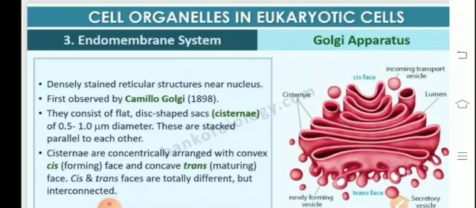So cis and trans phases are totally different, but they are interconnected. The cis phase is the convex surface of cisternae that is towards the nucleus, and the trans is the concave surface which is towards the membrane.